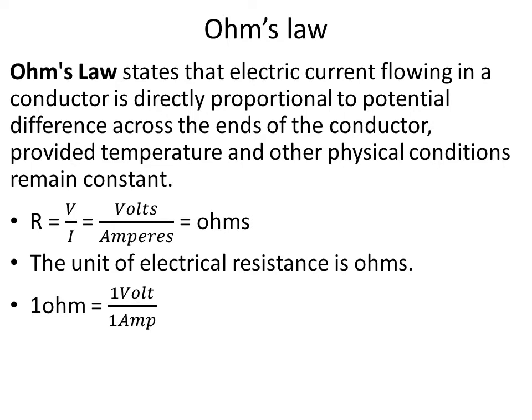When do we say the resistance of a particular circuit or conductor is 1 ohm? When 1 volt potential difference applied across two ends of the conductor produces a current of 1 ampere in the conductor or that circuit, then the resistance offered by that conductor or circuit is said to be 1 ohm.